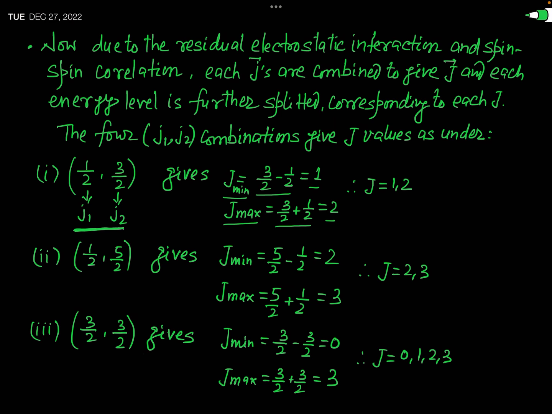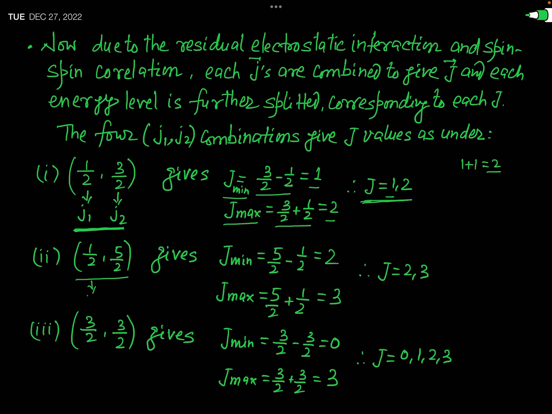Now, as I have told you, if you want to find the total values of this capital J, you have to write the numbers from J minimum to J maximum at a step of 1. So first of all, we will write the minimum value 1, and then we will add 1 in this value, and that will be 2. Since this is the maximum value, J in this condition has only 2 values, and those values are 1 and 2.